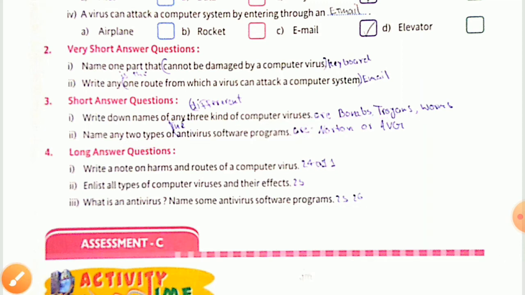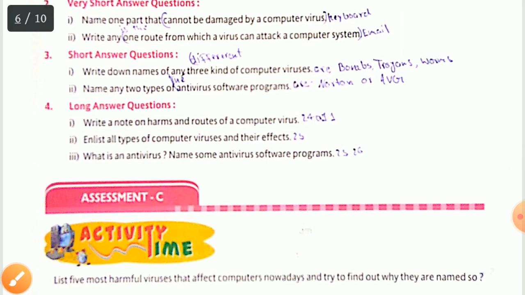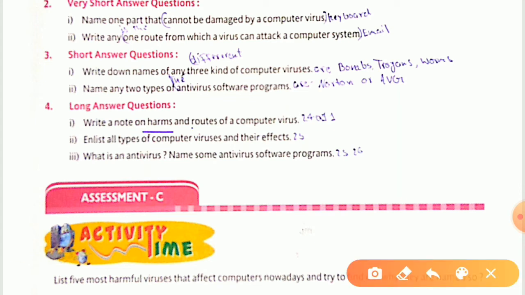Now see the fourth part, long answer questions we are having. First one, write a note on harms and roots of computer viruses. What you have to mention? Harms as well as your roots. See these harms as well as your roots. Now turn on your page number 24 for this answer.